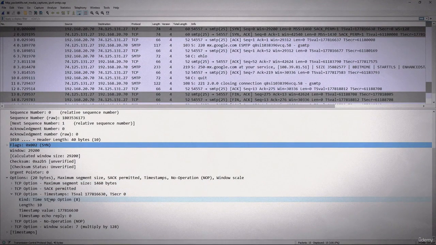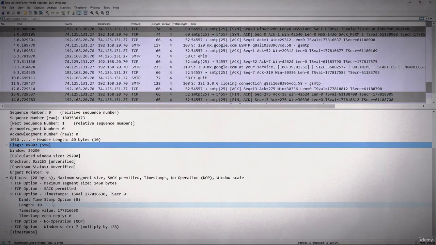The client is communicating to the server what options it would like to agree upon, so you understand. For example, the client is saying that the maximum segment size is 1460 bytes. Also SACK is permitted, and SACK is selective acknowledgement, meaning keep sending the data even if it's not in order. I'll put it in the correct order. Here we see the timestamp and window scaling. Now keep in mind the options have to be a multiple of 4.